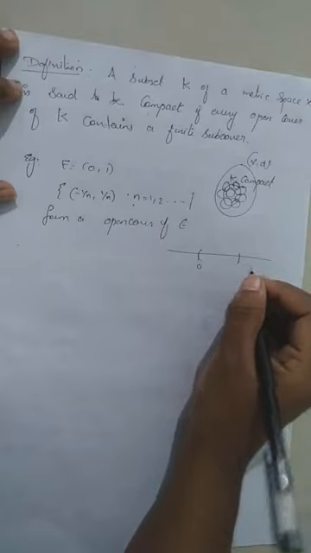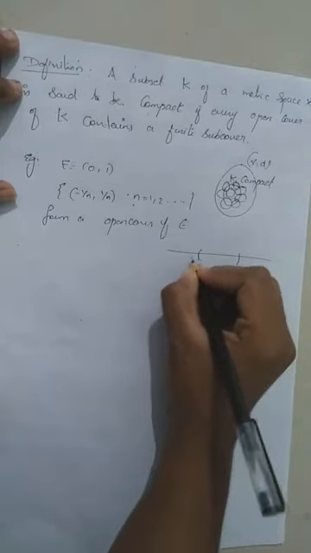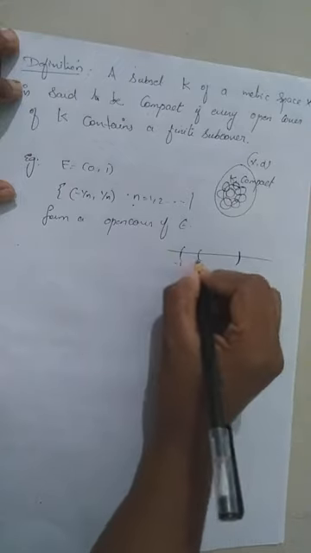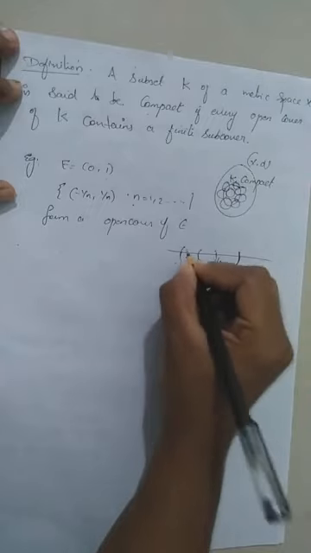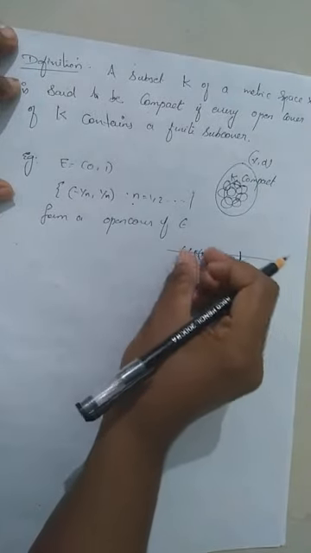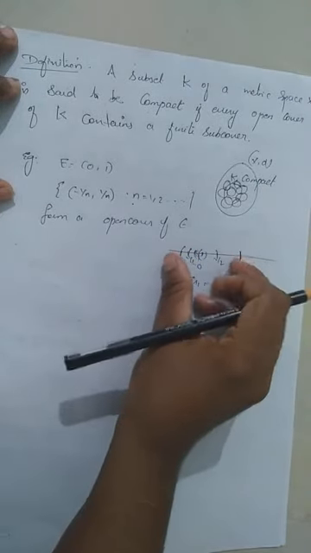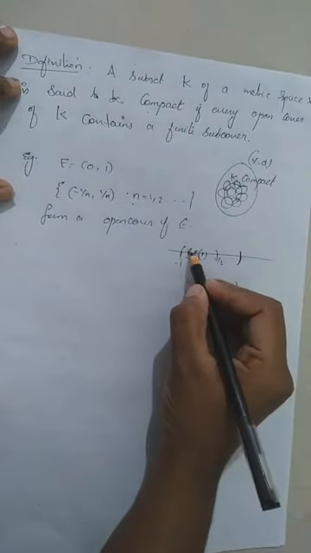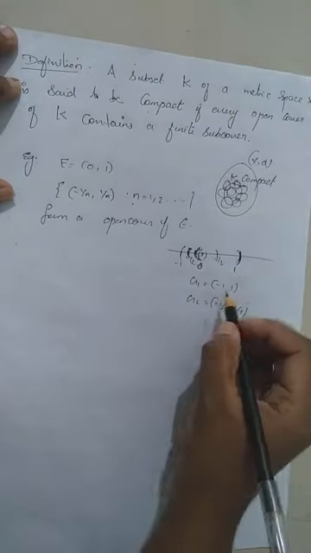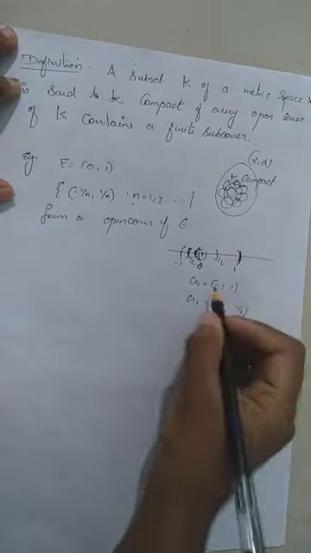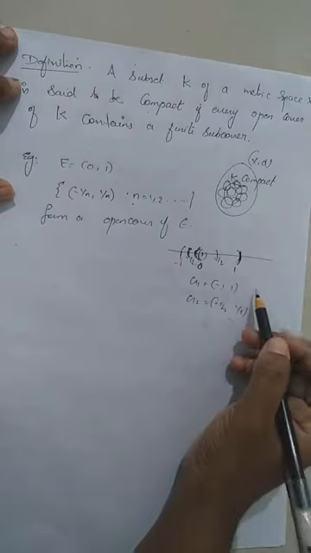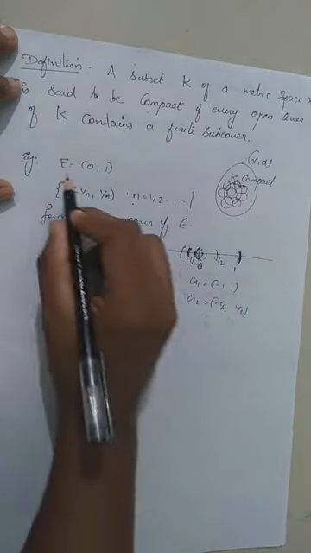If we take (-1/n, 1/n), what is G1? (-1, 1). G2 is (-1/2, 1/2), then (-1/3, 1/3), etc. So their union, the set of all these sets, will certainly contain the open interval (0, 1). The first set contains the open interval (0, 1), therefore their union will also contain it. Therefore, this collection forms an open cover for the open interval (0, 1), for capital E.